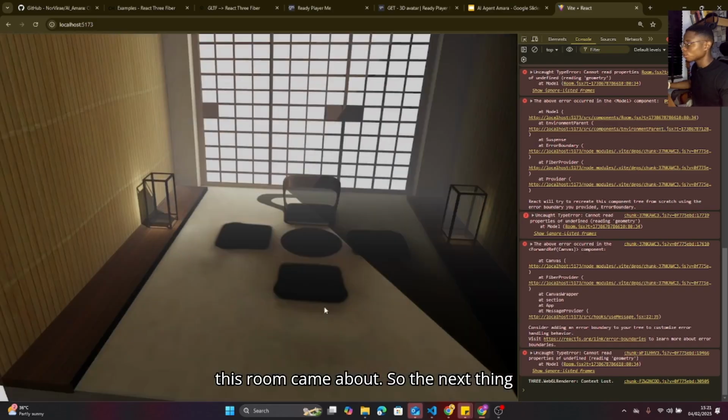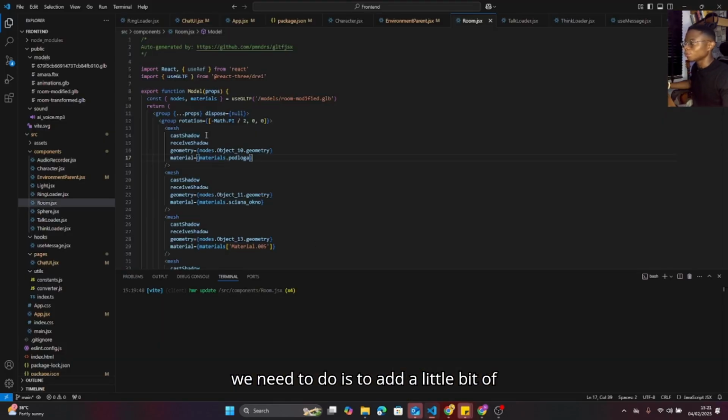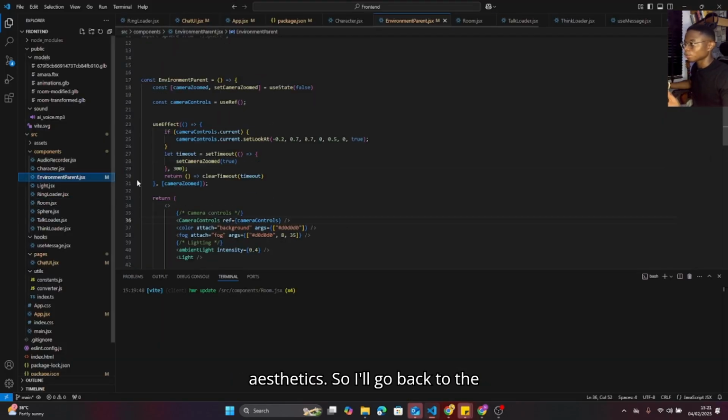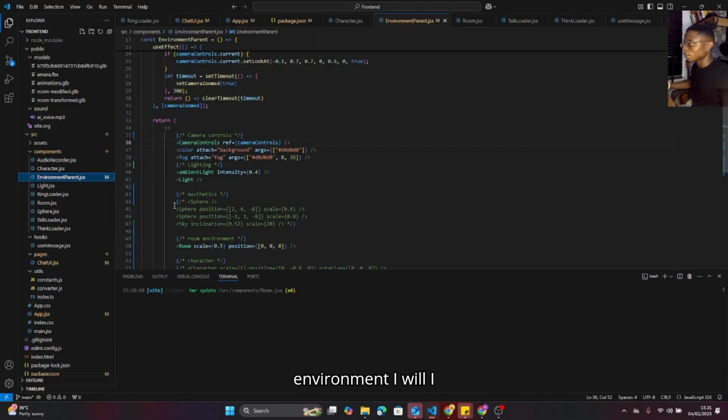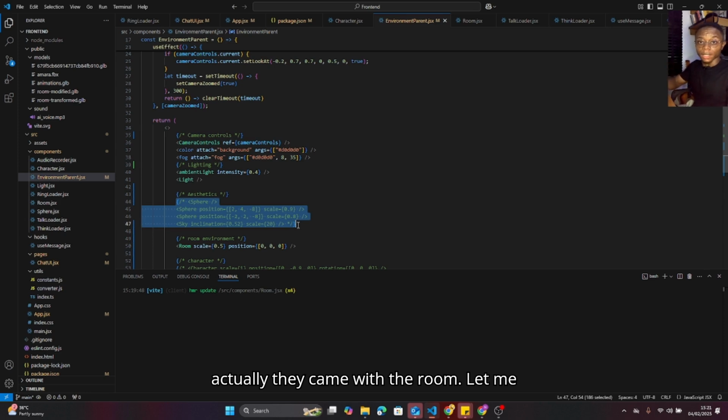So the next thing we need to do is to add a little bit of aesthetics. So I'll go back to environments. I added some spheres, right? These actually came with the room. Let me show you where I got the model for this.